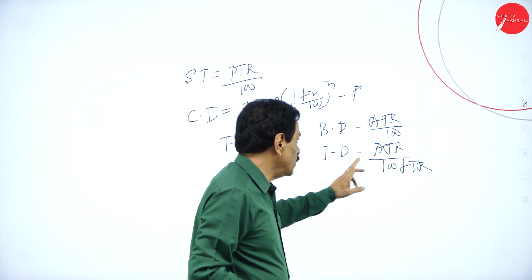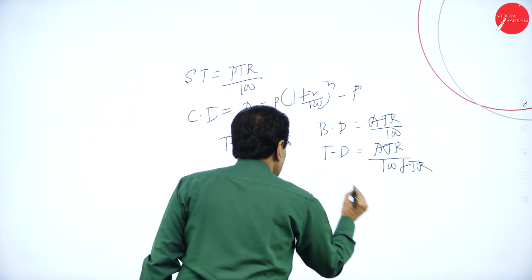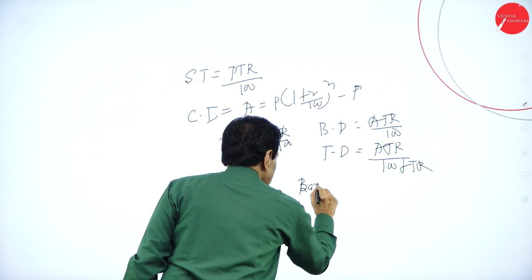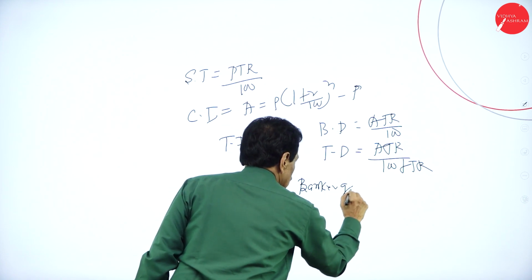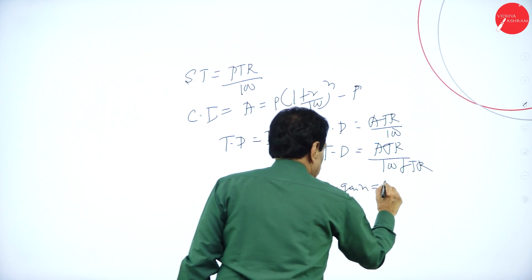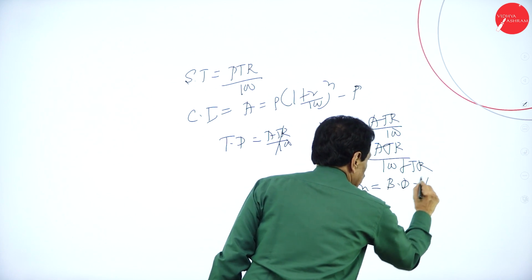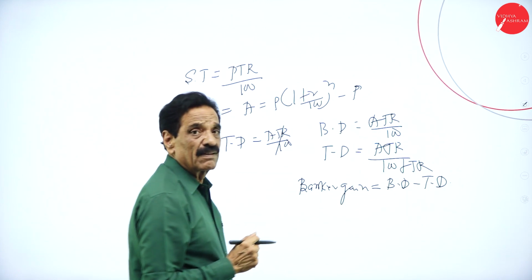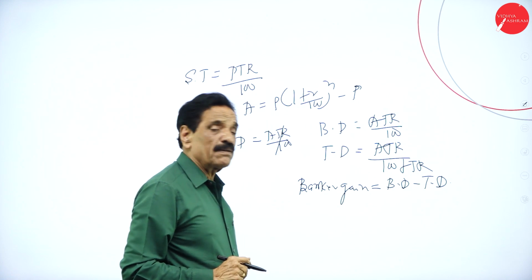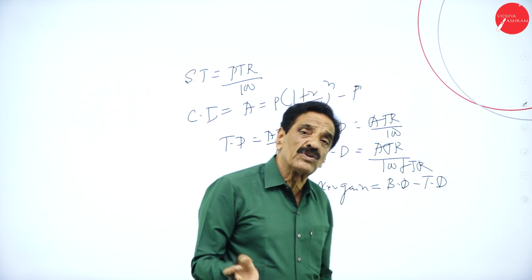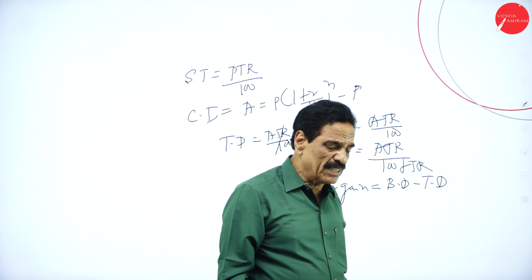Whereas a true discount is ATR over 100 plus TR. There is a word called banker gain. It is equal to banker discount minus true discount. So we get the gain here. Banker discount will be more and true discount will be less. The difference is called the gain.